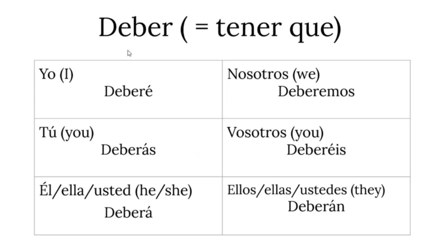So yo deberé, tú deberás, él, ella, usted deberá, nosotros deberemos, vosotros deberéis, ellos, ellas, ustedes deberán. Again, deber means to have to do something in a more archaic or formal way.